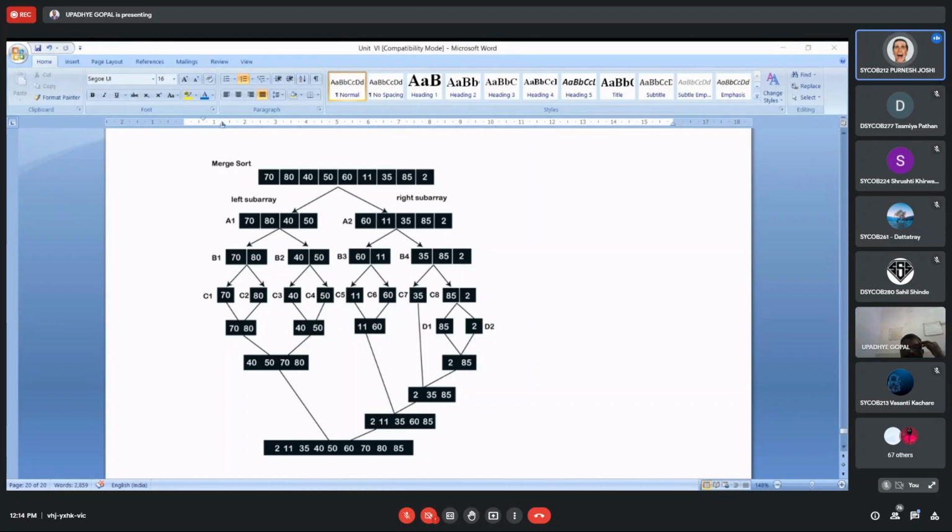Sir, is our MTE subjective or objective? It is not decided yet. 99% it will be from my side, I'm telling. The decision has not come, so we cannot tell anything on this.